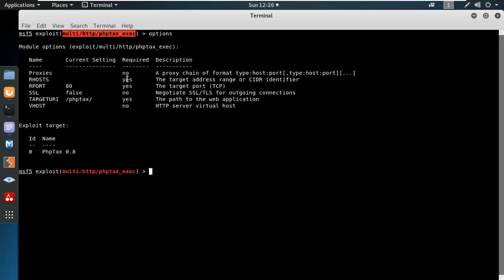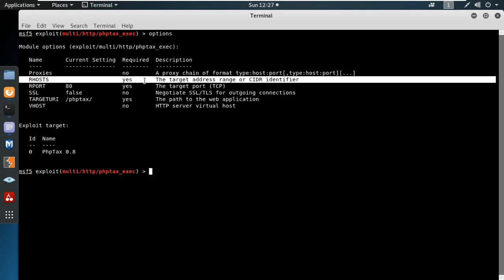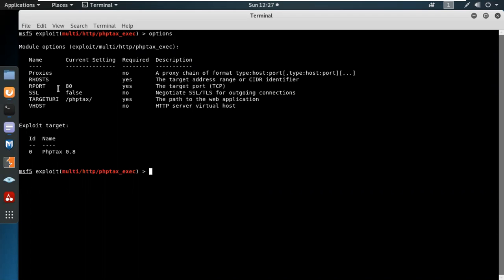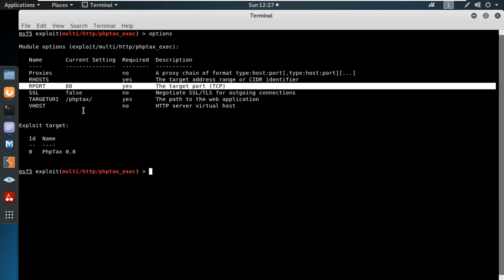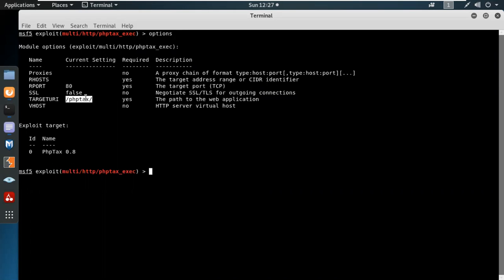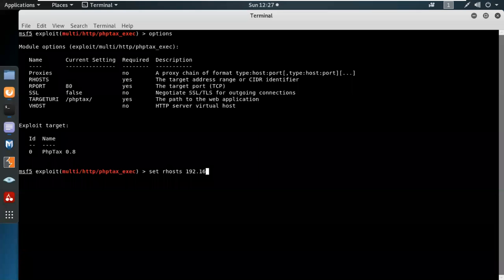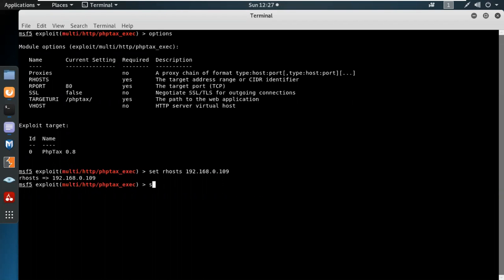So they are asking for our host, which is your target host, the port you want to attack, and the PHP Tax URI. Let's use set RHOST with the IP address, set RPORT, that is 8080, and the URI.